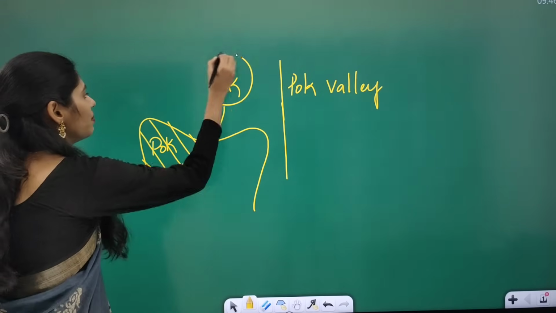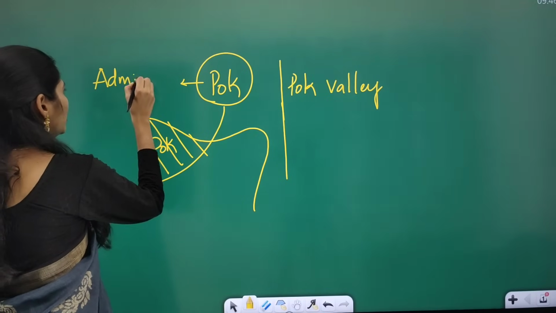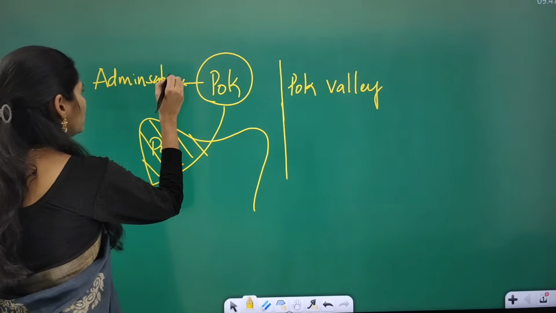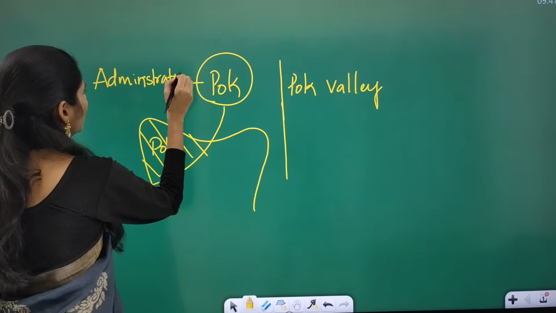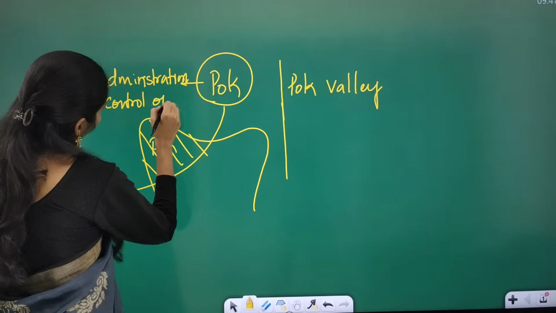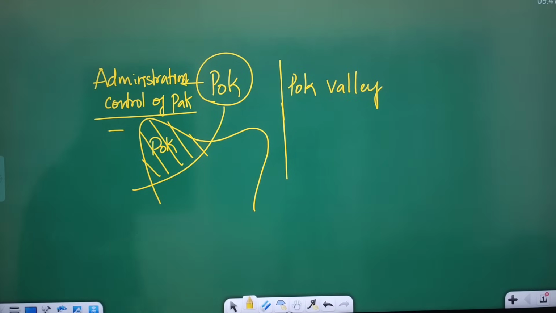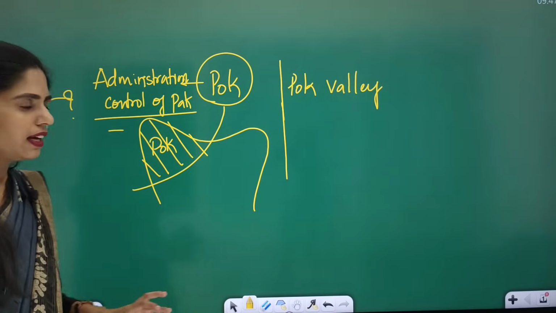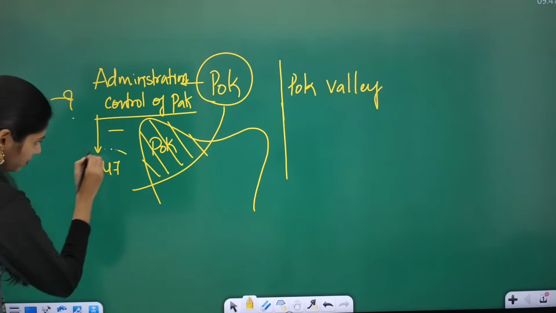Because it is under the administrative control of Pakistan. So why is Pakistan controlling this part of India? Because you have to go back to 1947.